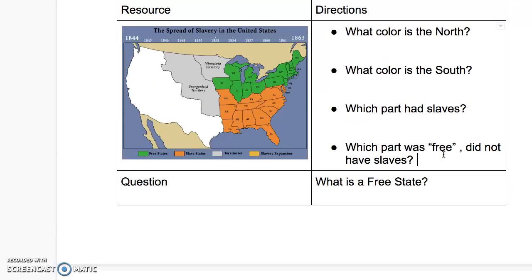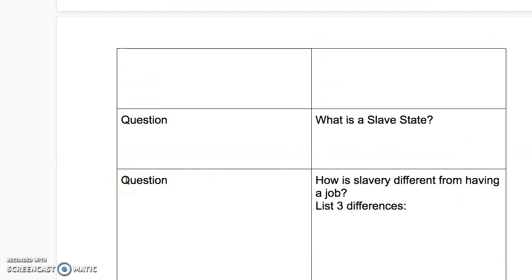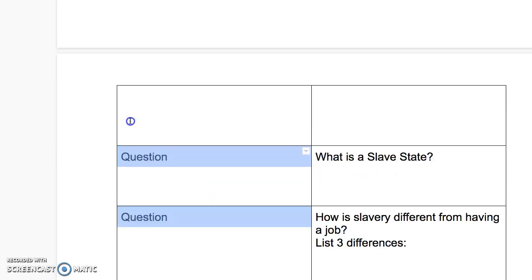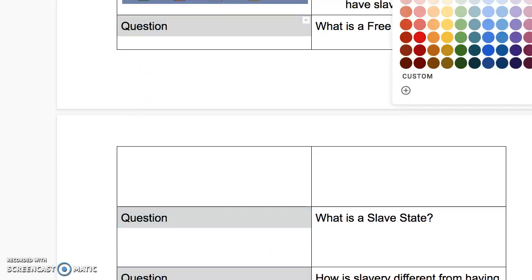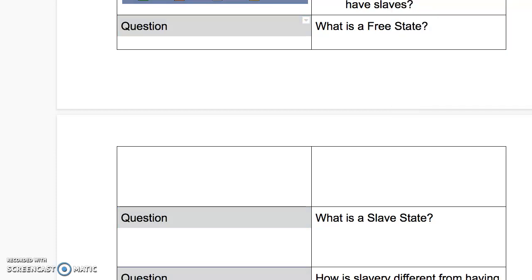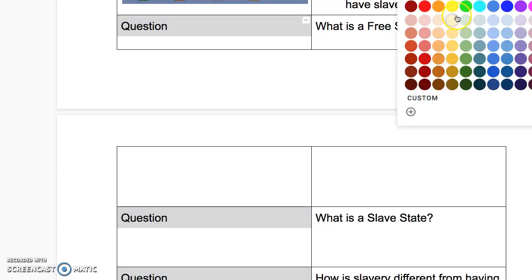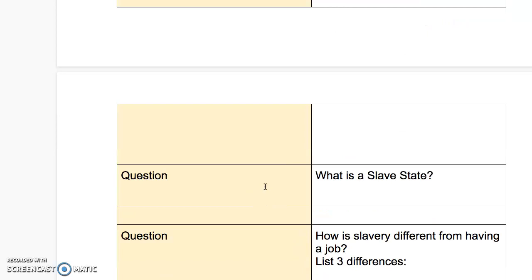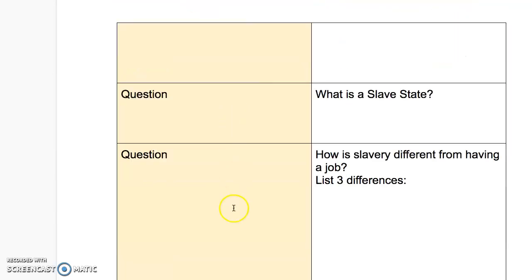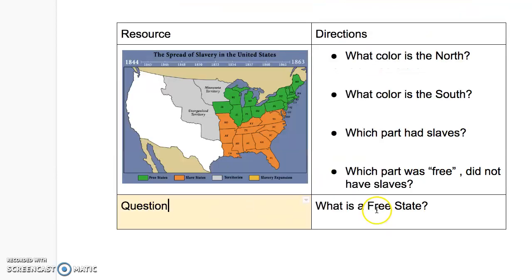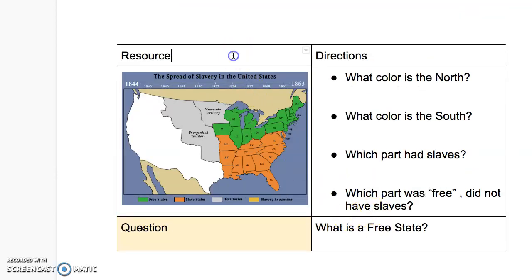And let's see, let me do this. I'm going to make this, do the map, and then these three boxes. Let's say that's your goal. I'm going to highlight these a different color so that, let's make them yellow. Okay, so up to this map and then through the yellow. Let's try to accomplish that today. If you don't get it done, that's okay, but let's try.